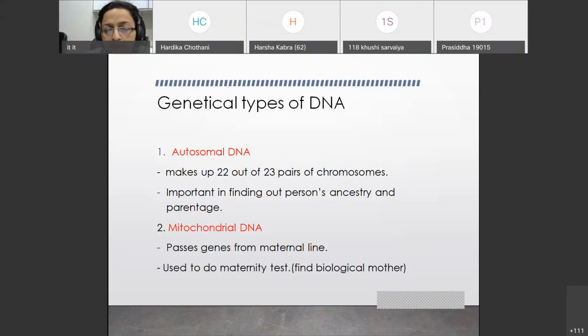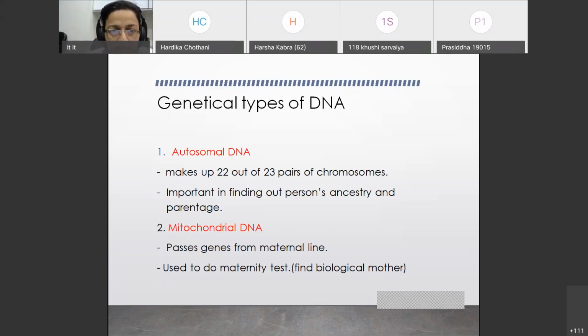Autosomal DNA makes up 22 out of 23 pairs of chromosomes, and it is important in finding out a person's ancestry and parentage.